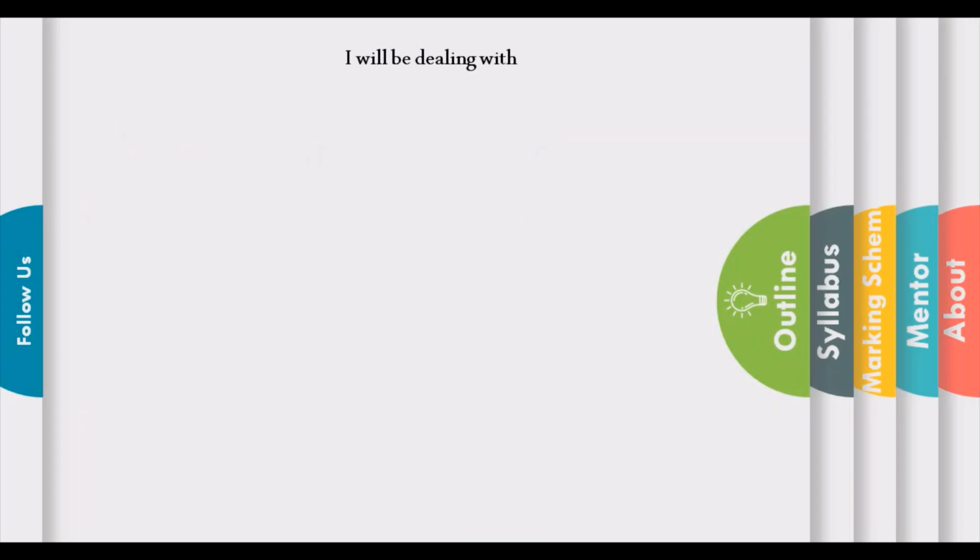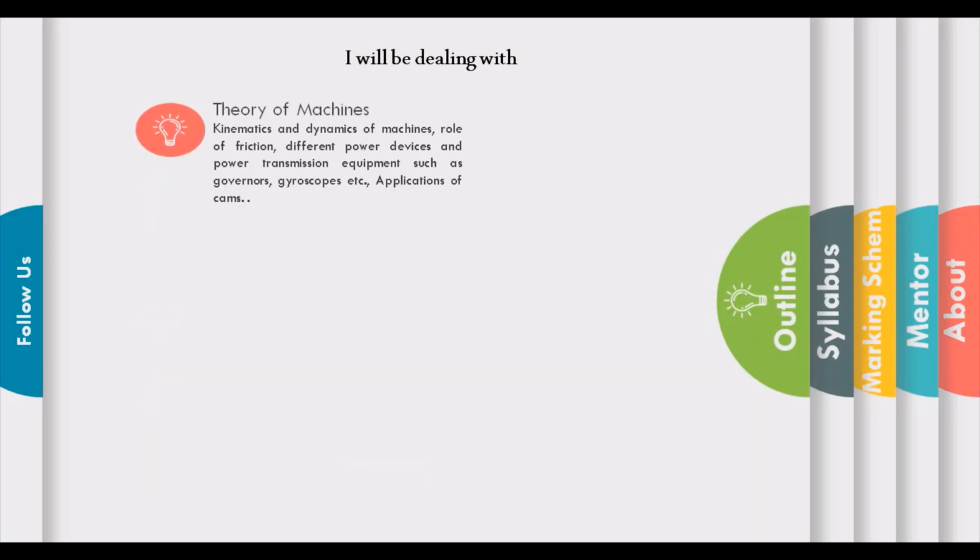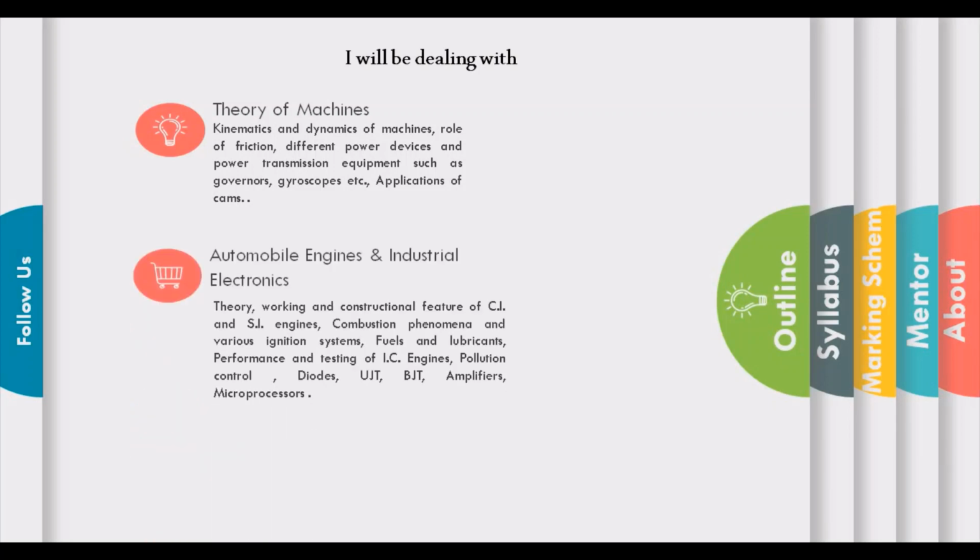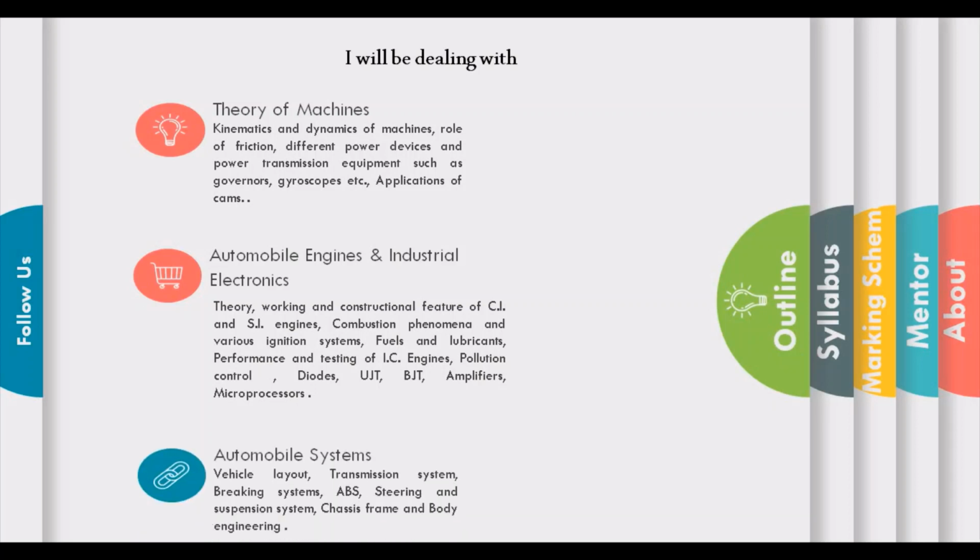Out of all these modules, I will be dealing with, first, section A, module number 3, that is theory of machines. Second, section A, module number 6, that is automobile engines and industrial electronics. Third, section C, module 1, that is automobile systems. In the coming lectures, we are going to discuss all these 3 modules one by one.